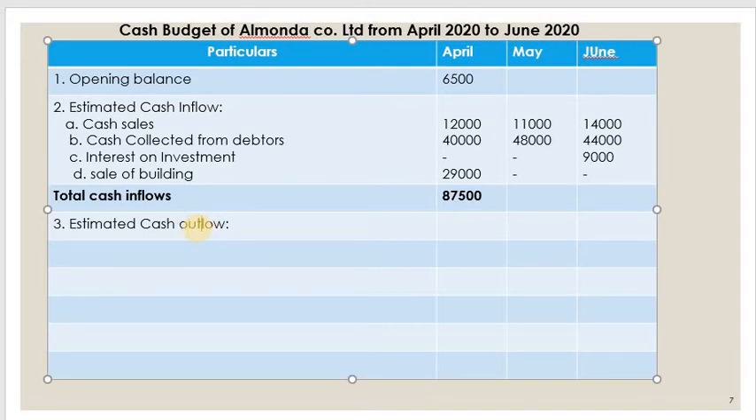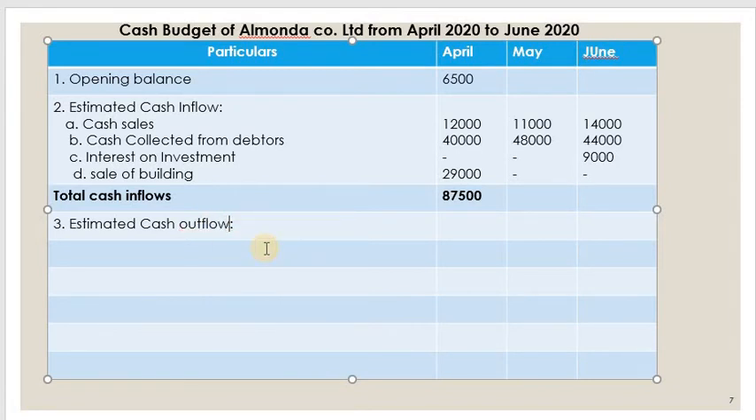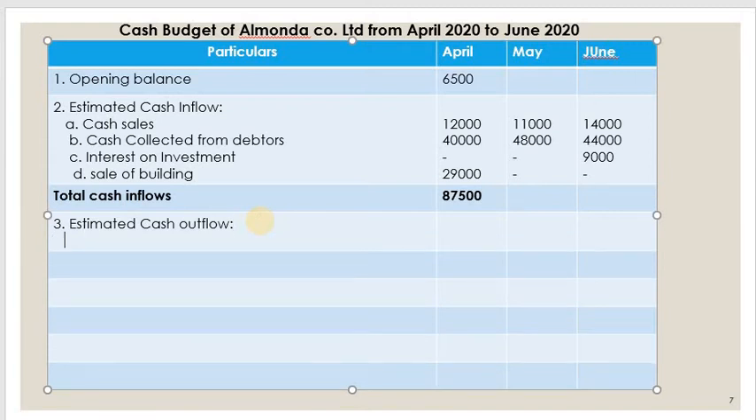Estimated cash outflow. Here, whatever the payments are, we have to write down on the payment side. Let us write down one by one. First one is definitely payment to creditors. So how much is payment to creditors? It is already worked out. Write down for the respective month. So it is 30,000, 36,000 and 33,000.